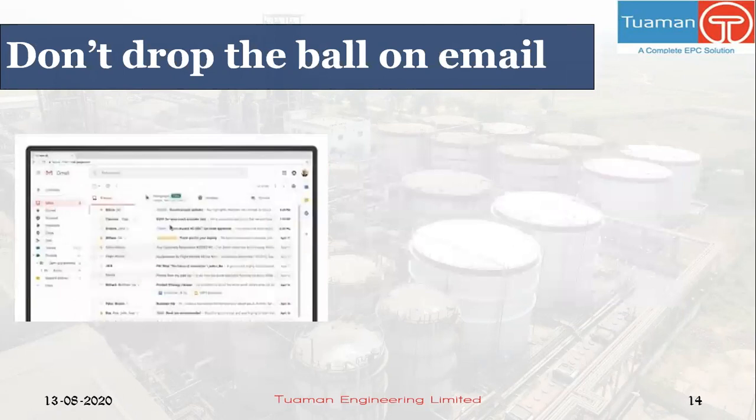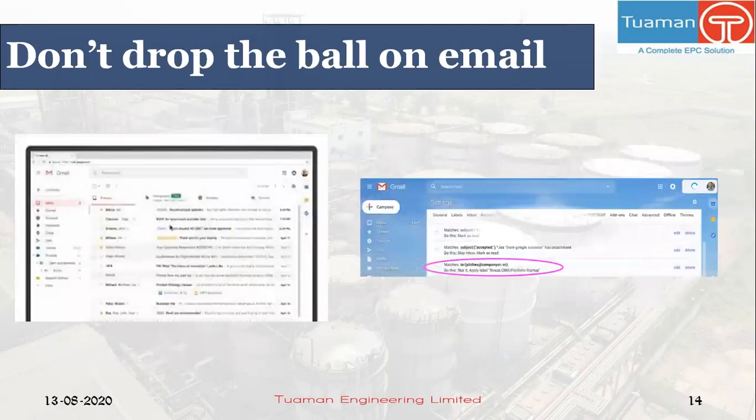The fourth one is don't drop the ball on email. As your position develops, you will start to receive countless emails each day. Learning early how to prioritize and organize them will benefit you greatly throughout your career.